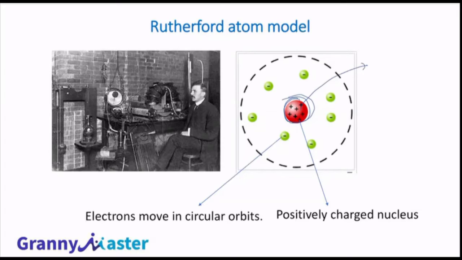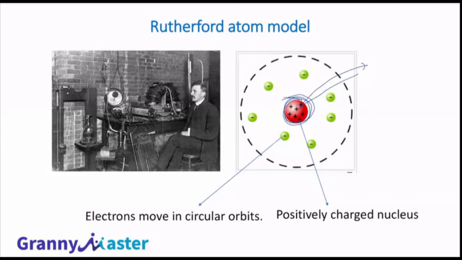But scientists knew one fact: in addition to the protons, some type of particles are there inside the nucleus. But they did not know what it is, what its nature is, what its size is, what its charge is. They did not have that kind of idea. That idea came only in 1935 with an experiment performed by James Chadwick. But they knew that along with protons, some other particles were also there. This concentrated portion is known as the nucleus, and it has a positive charge due to the presence of positively charged protons.